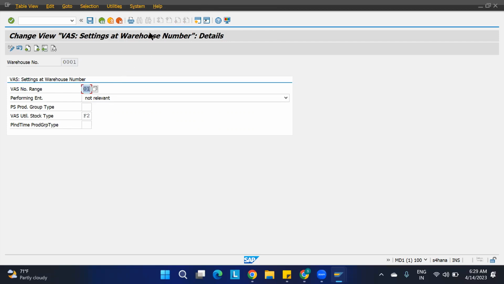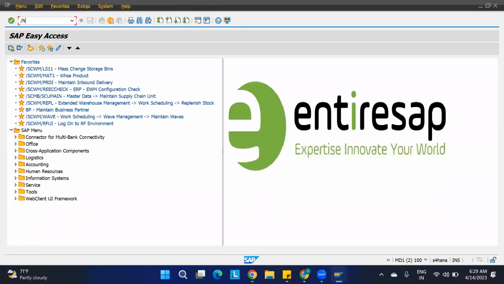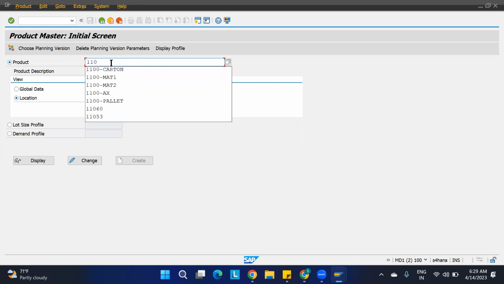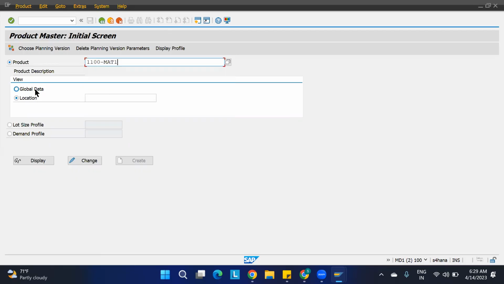Then you should go to the global level of the product. Okay, /n/SAPAPO/MAT1 you should go. See, we cannot change. Okay, whatever the tabs are coming over here, you cannot change them in the warehouse level data. Okay, warehouse level, wherever the material you are maintaining, /SCWM/MAT1, there we cannot change. Only a few things will be there. We're going to change only at the global level. Okay, I'll just give my product. Okay, MAT1, I'm going to give global level data.